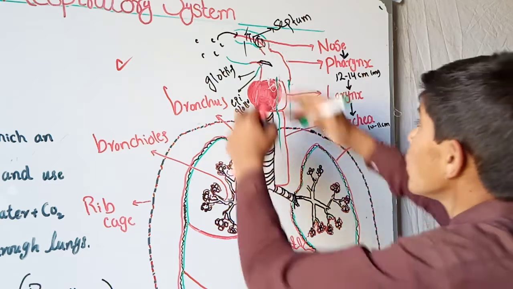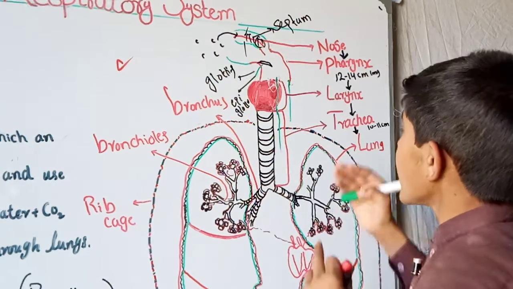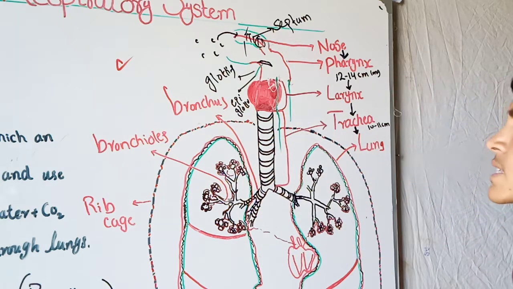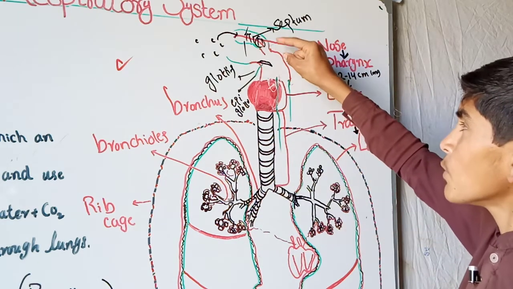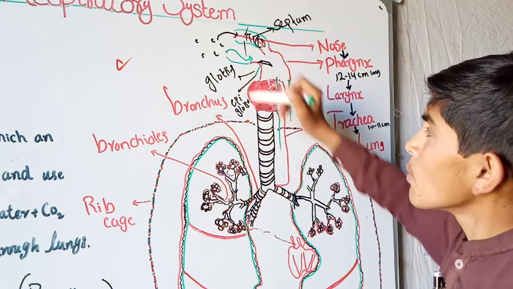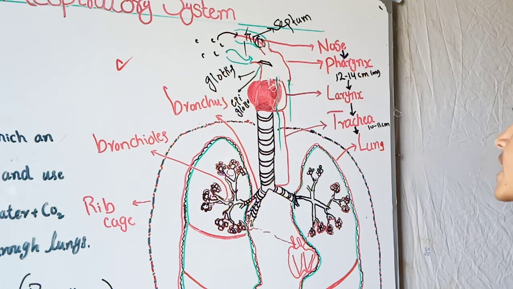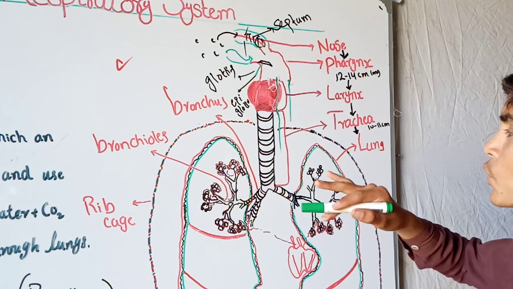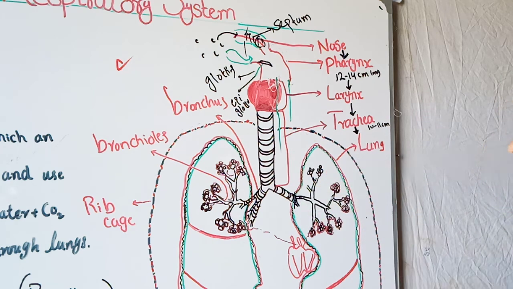Okay, so when food comes and enters the digestive tract, it also passes through the pharynx, and when air comes from the nose or from the mouth, so we can also inhale through the mouth, this air also has to pass through the pharynx, then it enters the respiratory tract.